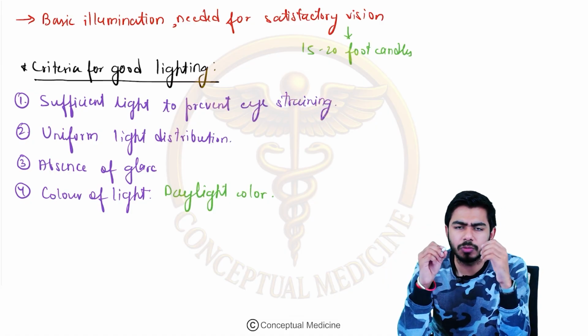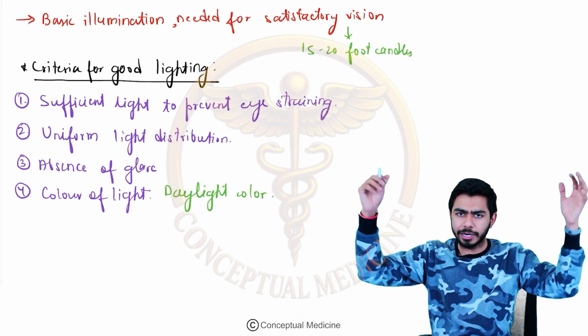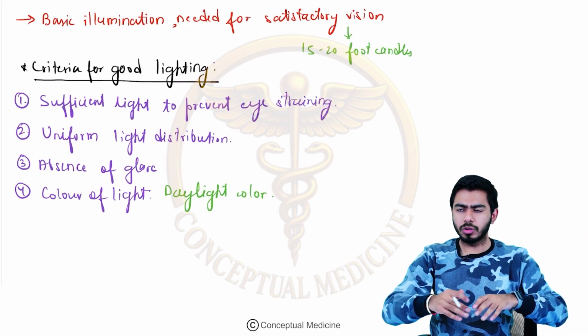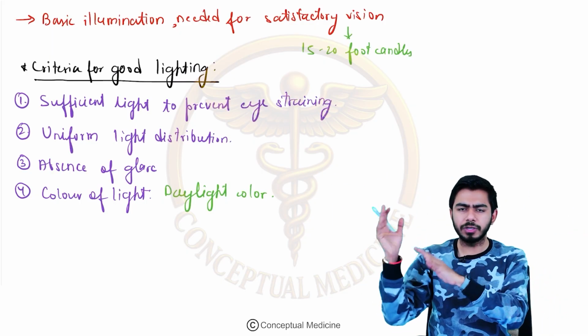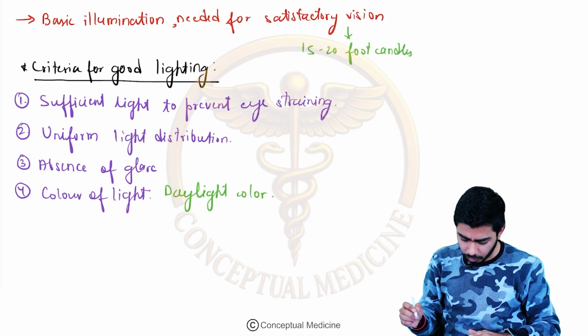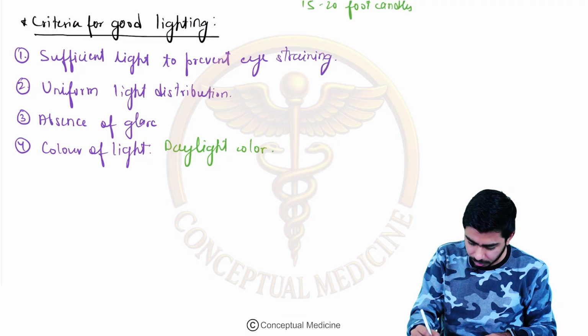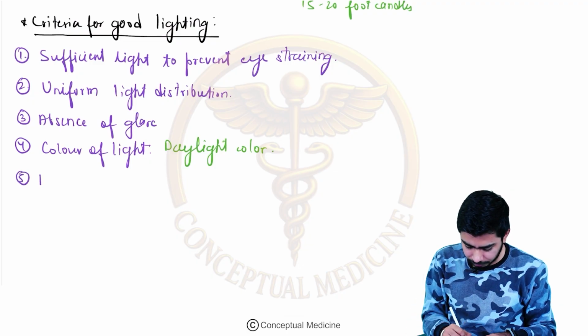Next point over here is the reflection factor. When the light falls on some surface, it gets reflected back as well. On different surfaces, it has different percentages of reflection. So now we shall talk about the fifth factor, again a very important one, that is the reflection factor.